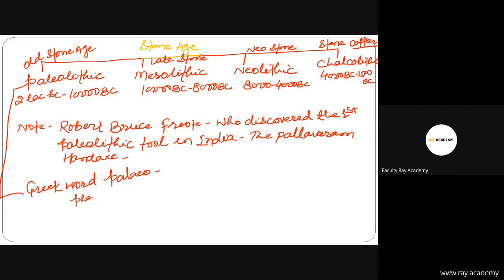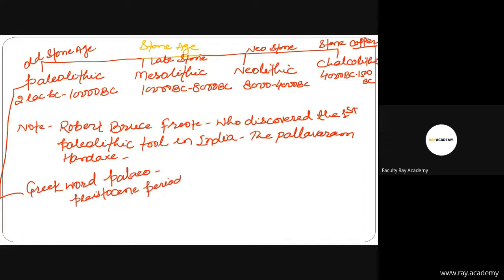You will study different types of periods in biology or also in geography. The Old Stone Age or Paleolithic culture of India developed in the Pleistocene period.